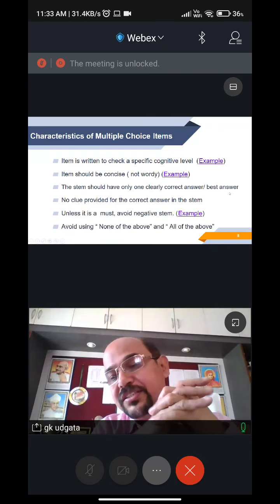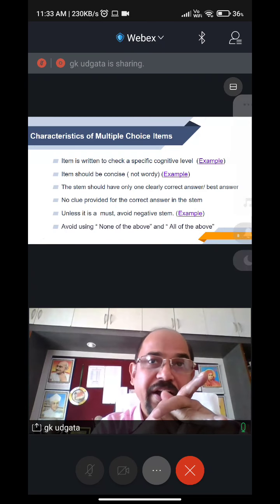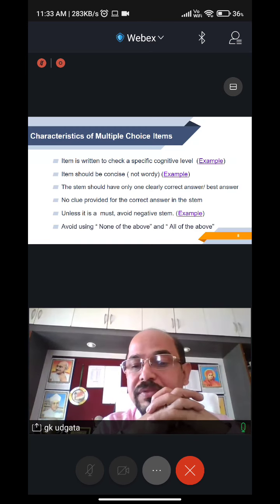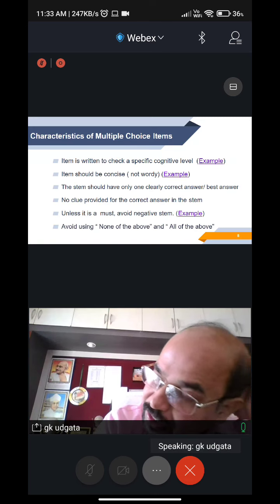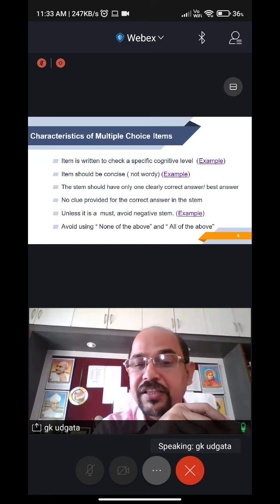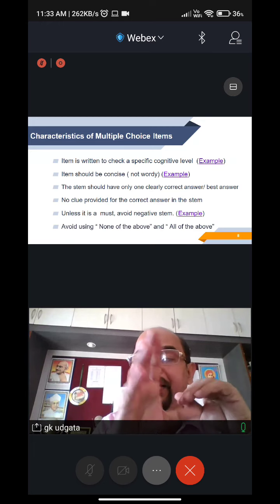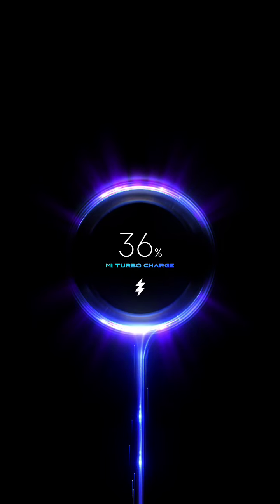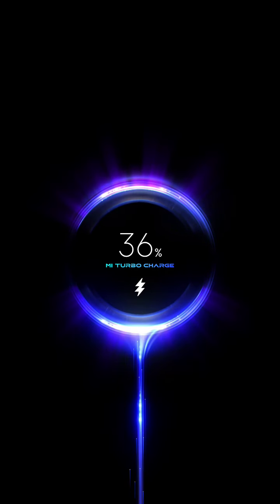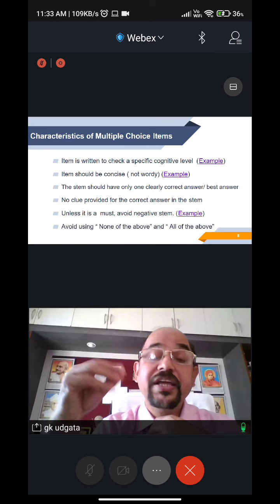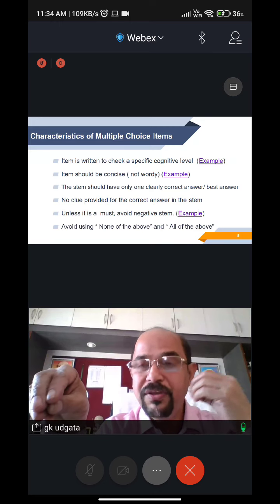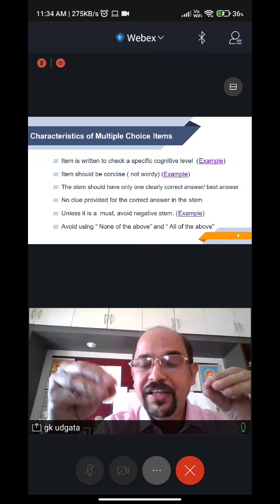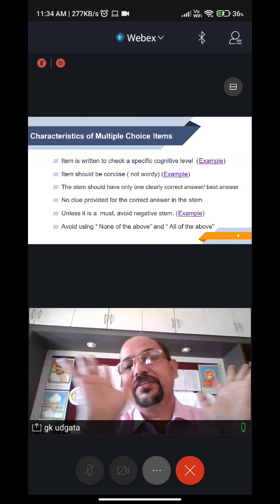Many a time, what teachers do, if they do not find a fourth option, they write "none of the above." If they think that all three options, A, B, C, are correct, then they write "all of the above." But whether "all of the above" and "none of the above" are options, most of the time, I'm not telling always, but most of the times, teachers write these because they do not have another alternative, or they have already written three correct answers.